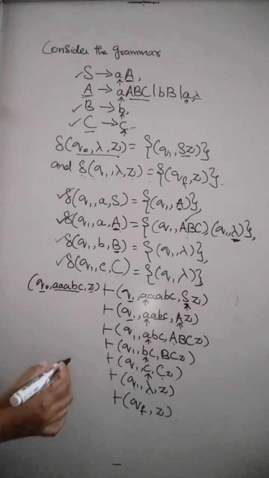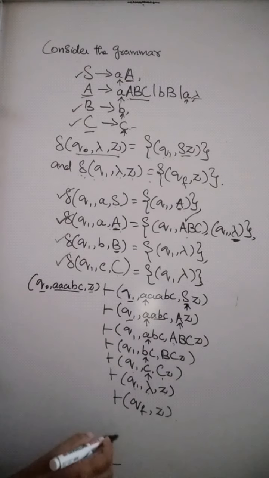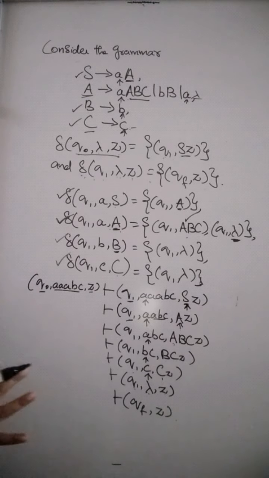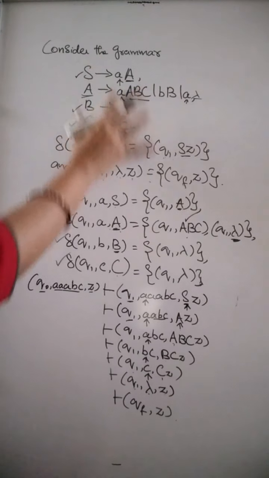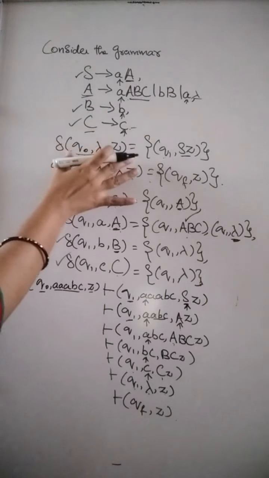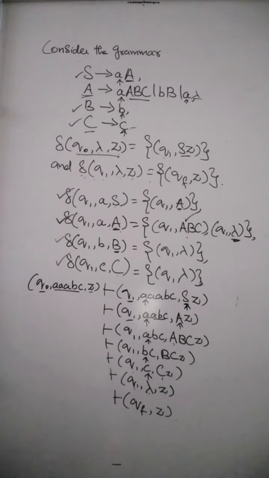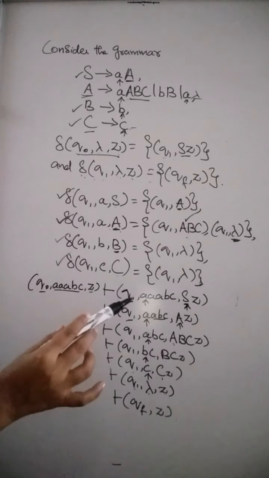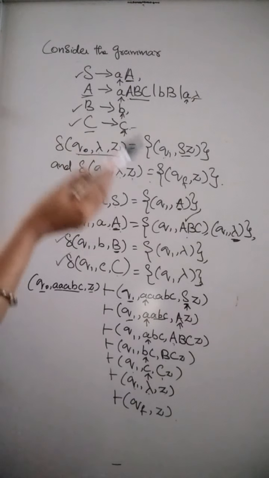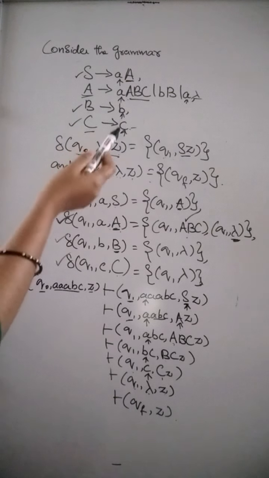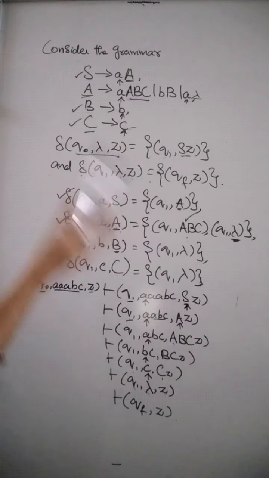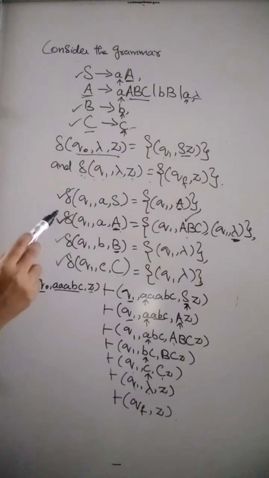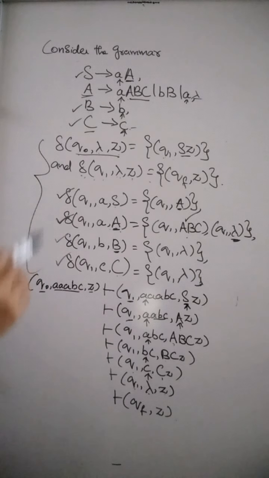So in such a way we can define the moves. What we have done here is, at first we have taken the grammar, and we check whether the given grammar is in GNF form or not. If it is in GNF form, we can directly write the transitions. If it is not in GNF form, at first we have to convert these productions into GNF form. After converting it into GNF form, we have to write the transitions.